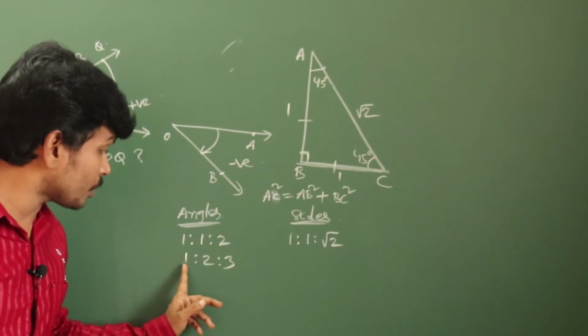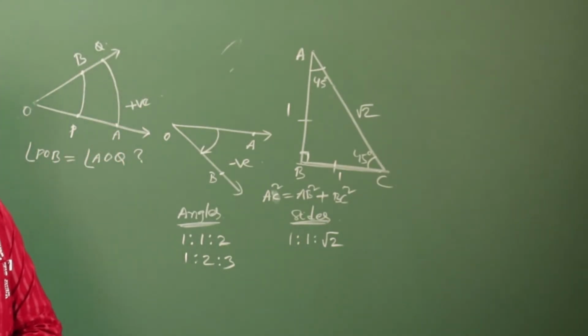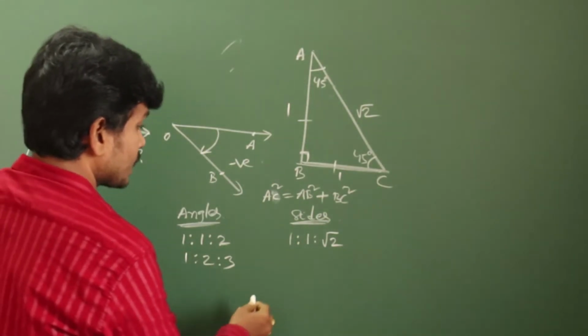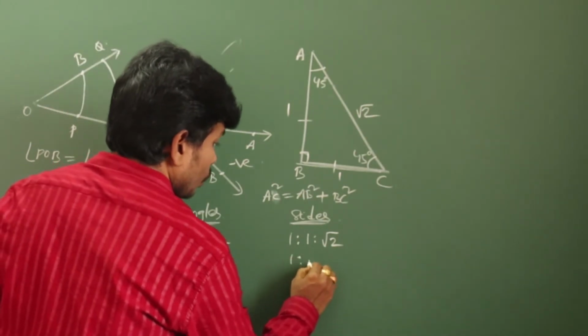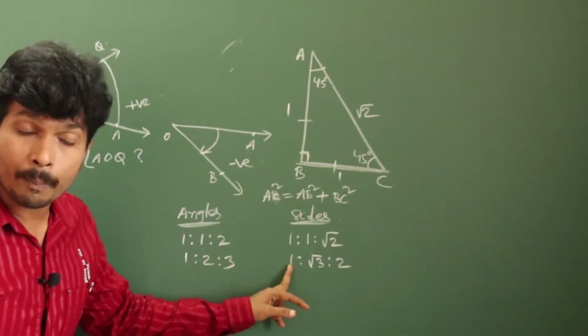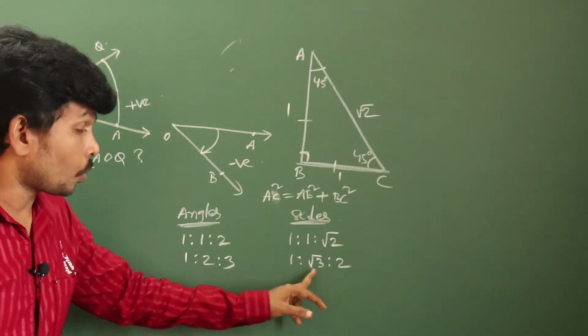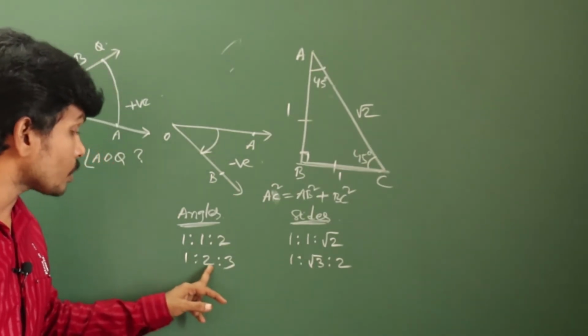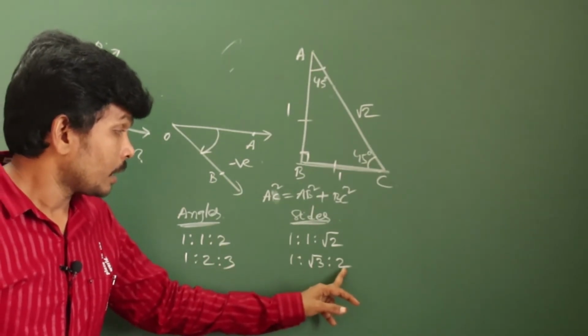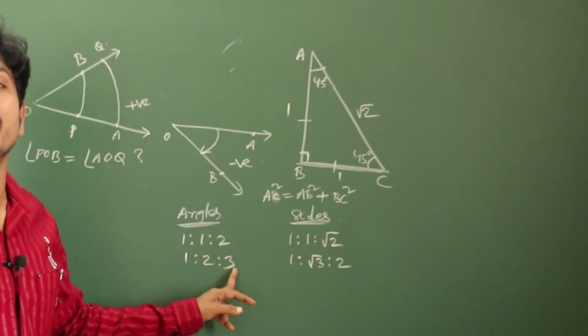Your angles ratio is 1:2:3. Then your sides ratio is 1:√3:2. It is one part, the side opposite to 30 degrees; √3 parts, the side opposite to 60 degrees; 2 parts, the side opposite to 90 degrees.